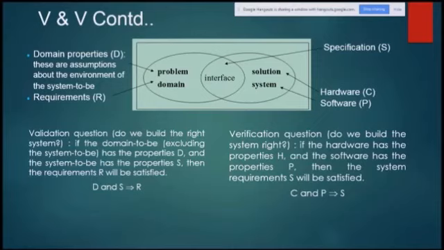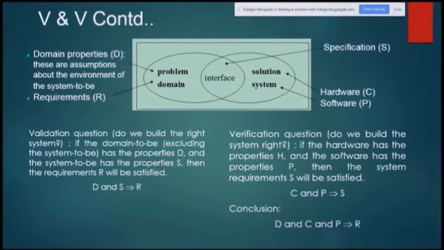Now if we replace this S in the first equation, where D and S resulted in satisfaction of R, the conclusion will be D, C and P. D, C and P will meet the requirements.